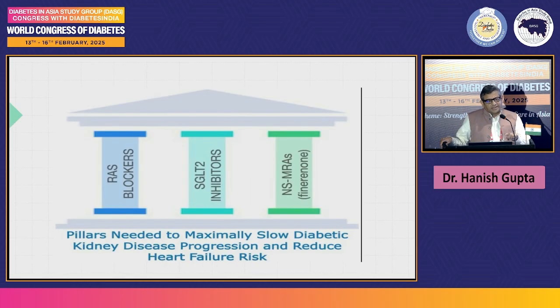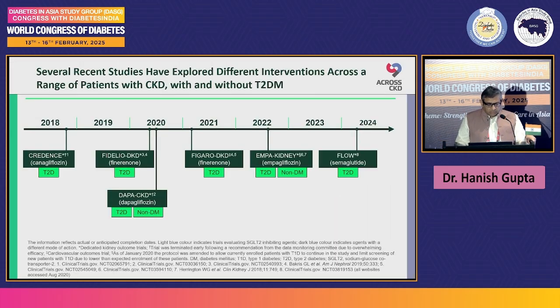So these are the pillars of therapy that you should be focusing on. These are the recent advances. You have to look at the RAS blockers, you have to look at the SGLT2 inhibitors, and you have to look at non-steroidal mineralocorticoid receptor analogs. These are the pillars that maximally slow kidney disease progression, and they reduce heart failure risk as well. Nonetheless, where is the duality of action?